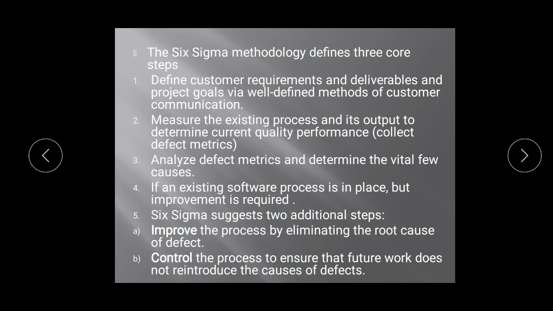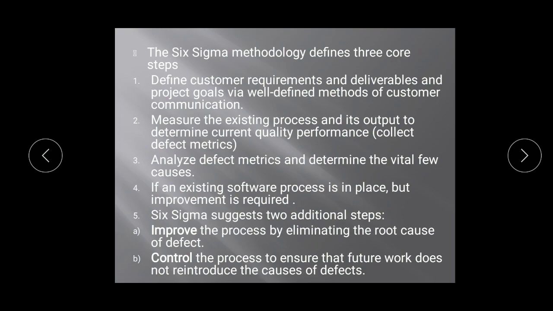Deliverables means what actual product we want to give to the customer, and project goals means how we are going to complete those things, with what goal and planning, via well defined methods: what technologies and what methodology we are going to use for customer communication. To stay in touch with the customer for completing the requirement is also important.